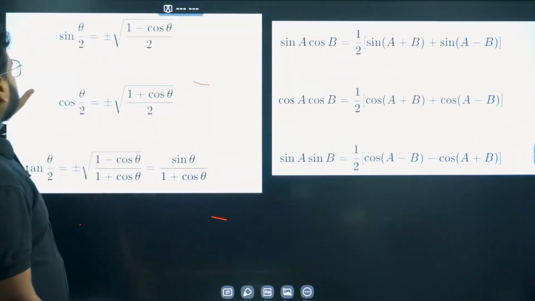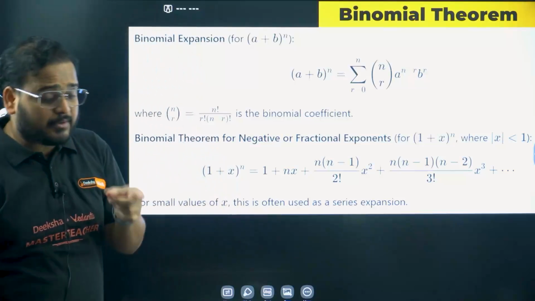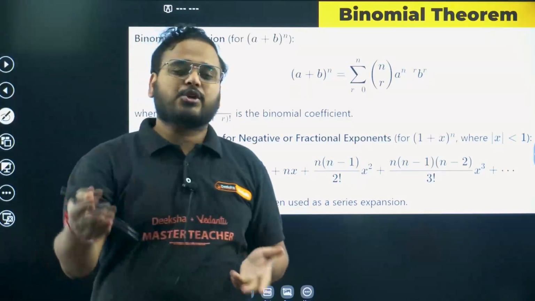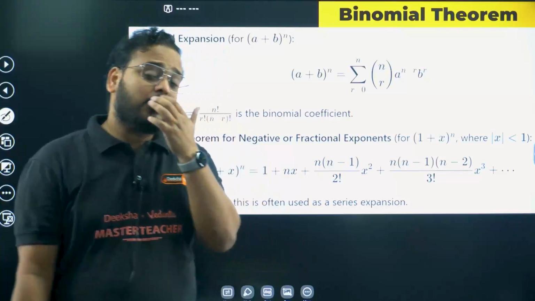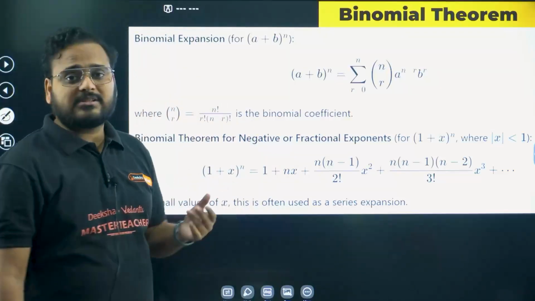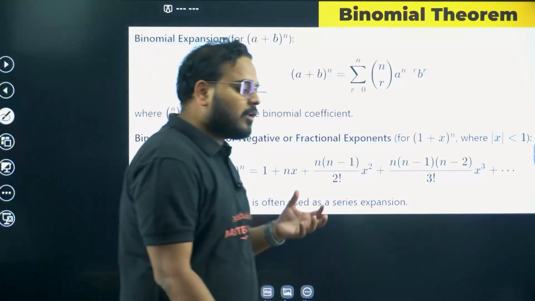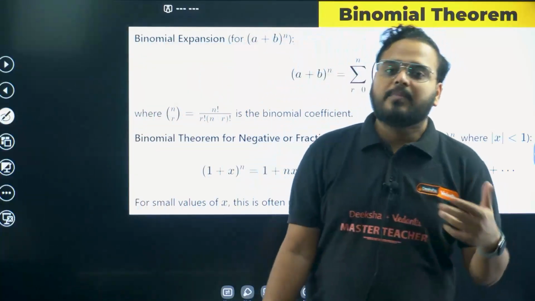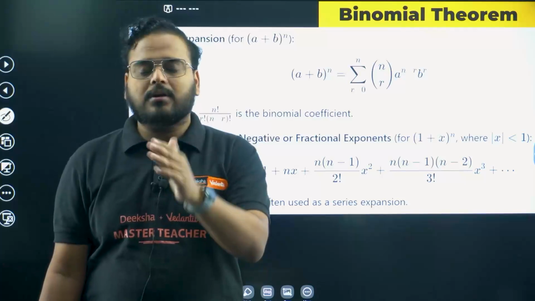Okay, let's move on. Binomial theorem expansion is very important. Expansion questions come. Sometimes they ask you to find the middle term or seventh term, or the coefficient of a certain term. They also ask you to find the series problems, C0 plus C1. So they are very important. If you want to know which are the important questions, simply check the PYQs of your PU2 boards. Not PU2 boards, I mean the PYQs.